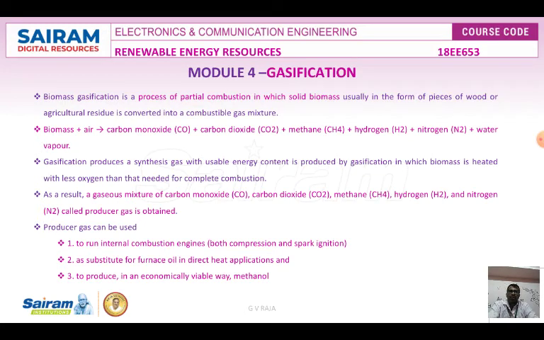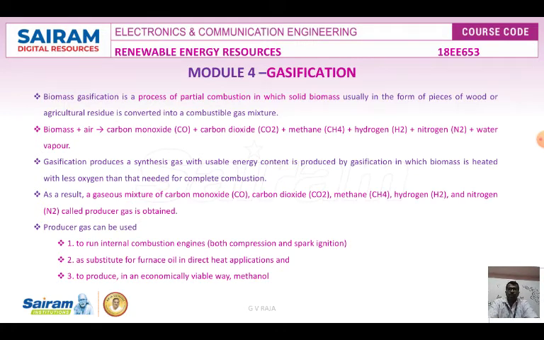So gasification is an incomplete combustion of carbonaceous fuel, which can be represented as biomass plus air, which will provide carbon monoxide (CO), carbon dioxide (CO2), methane (CH4), hydrogen (H2), nitrogen (N2) and water vapor, which we call steam.